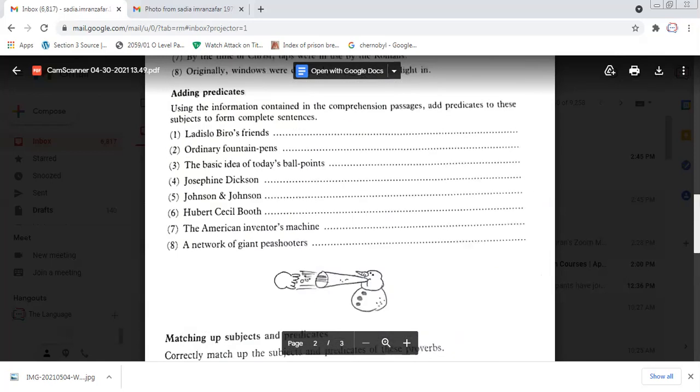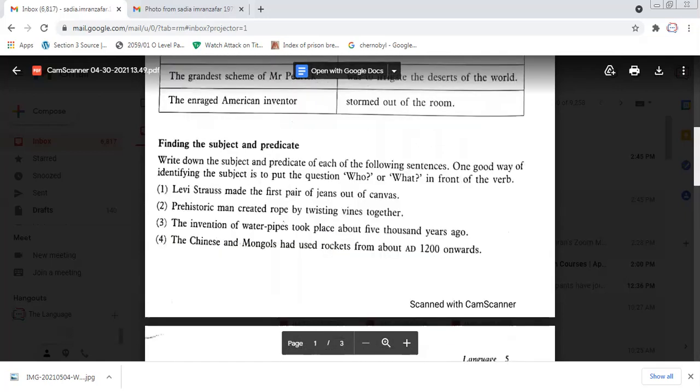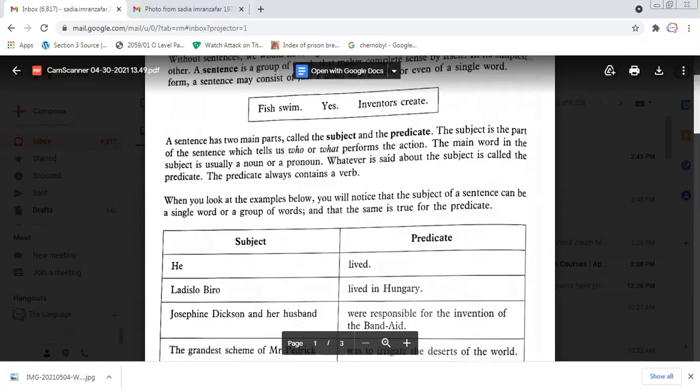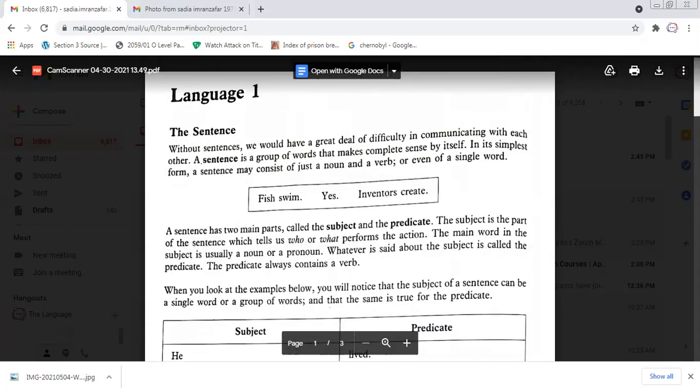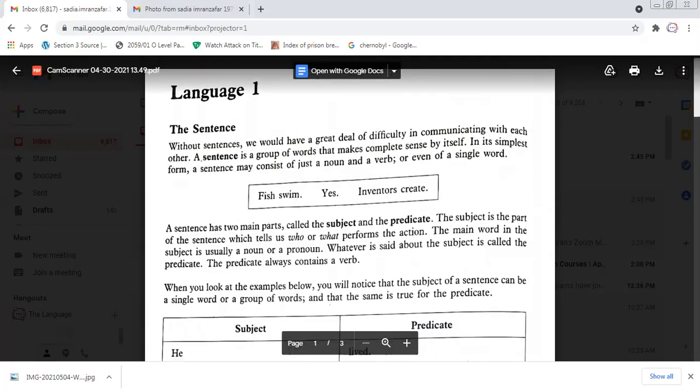So, Tyra, as you know that we have learned about the sentence. What is a sentence? What did you understand? Kindly tell me. A sentence is a combination of subject and predicate.